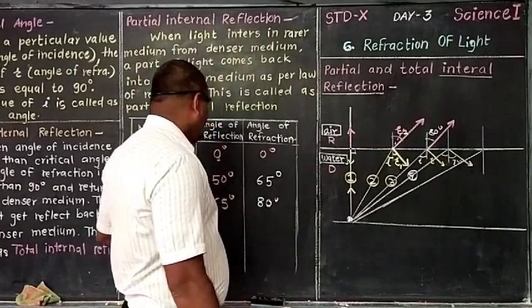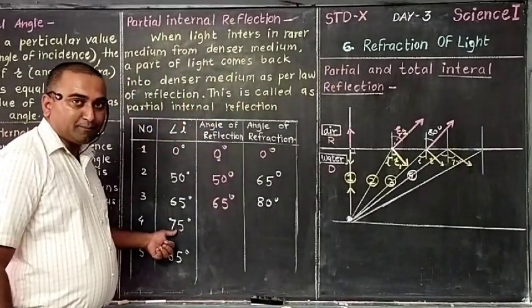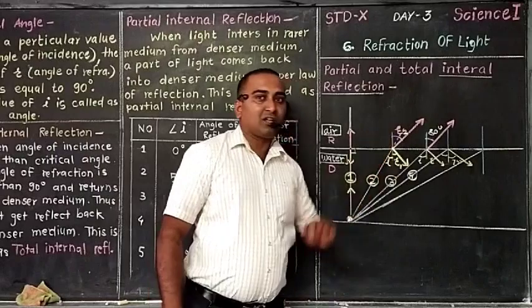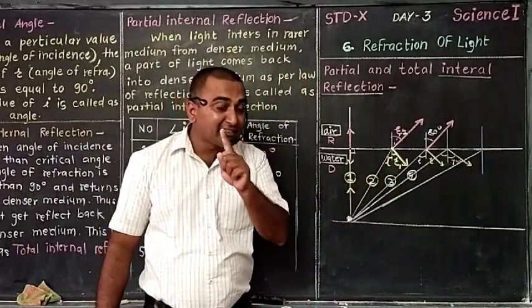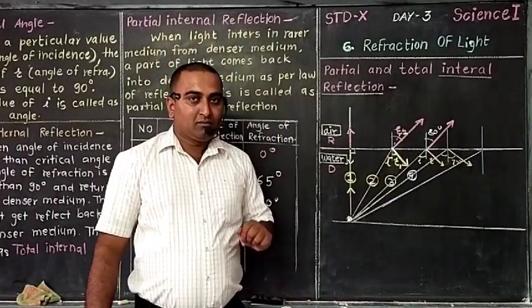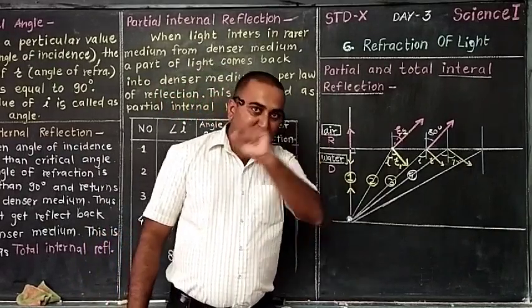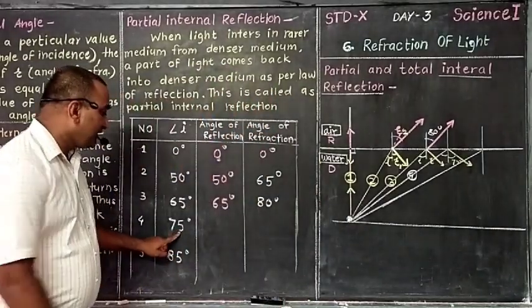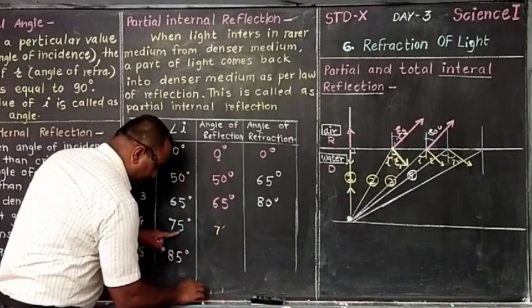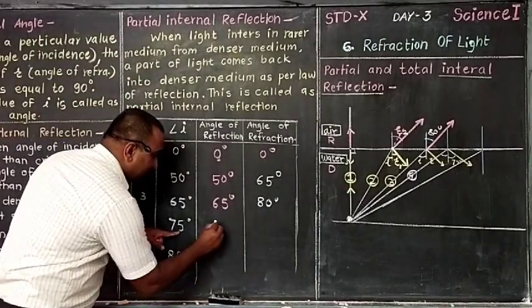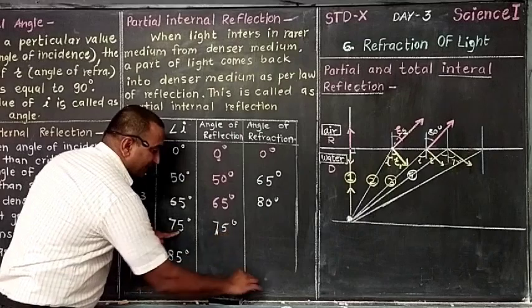See, when the angle is 75 degrees, is there reflection or not? Yes, definitely there is a refraction. What is the increase we have considered? Increase is 15 degrees. Add 15 to that one. This is 75 degrees because of the angle of reflection.